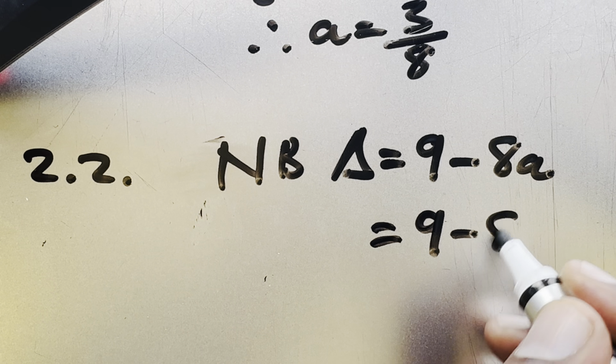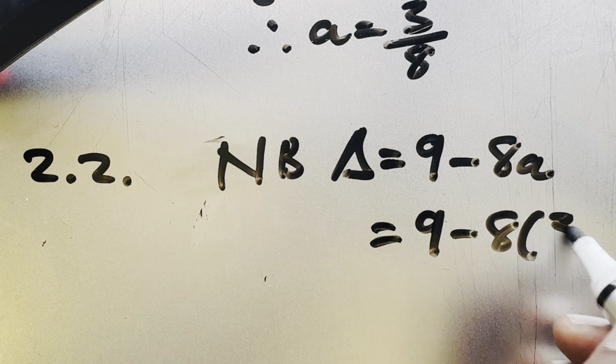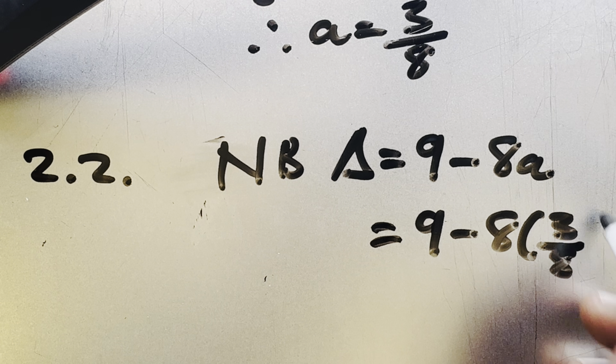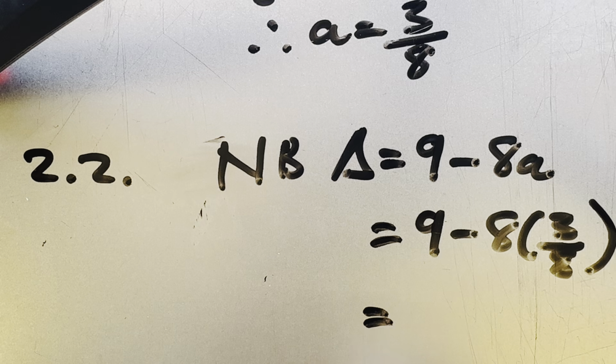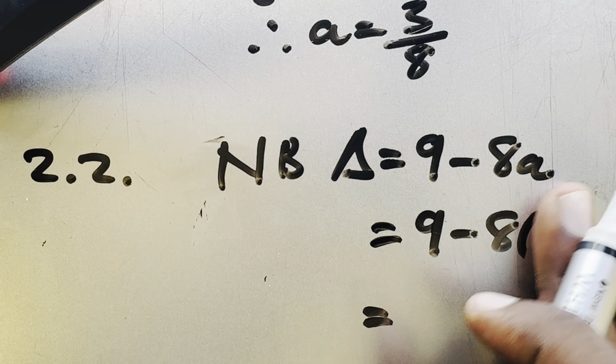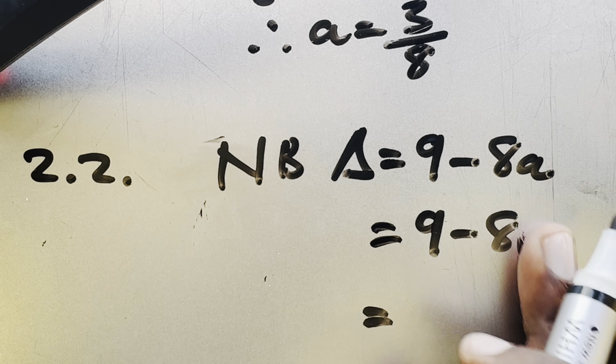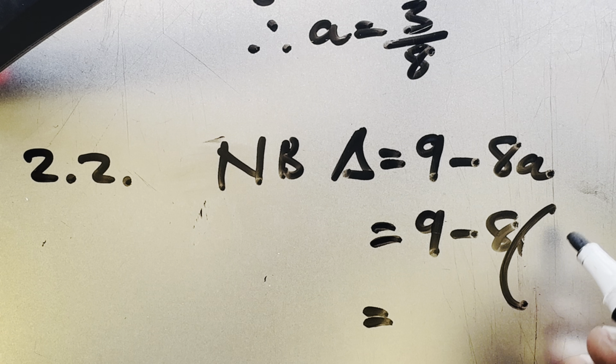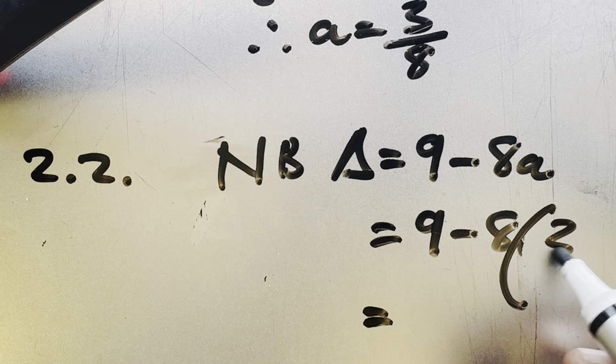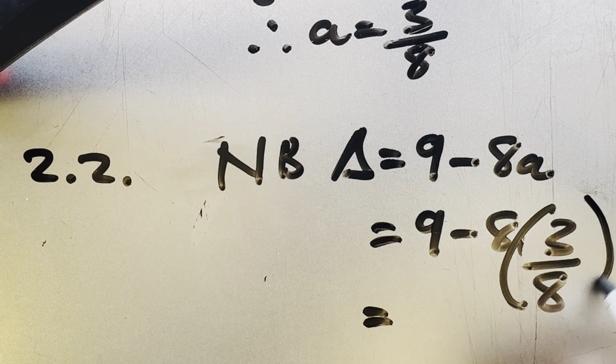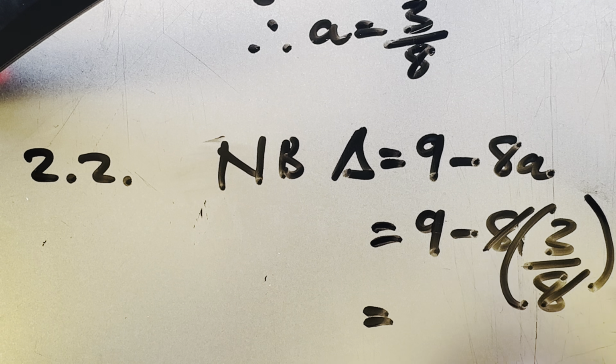9 minus 8 into 3 divided by 8. Let me make it visible. This one and this one will divide each other.